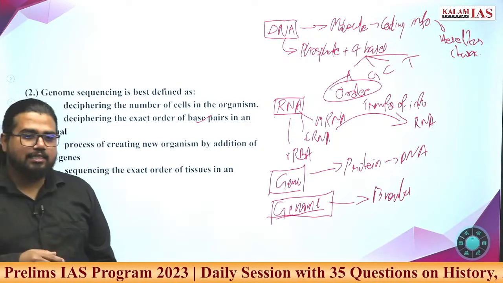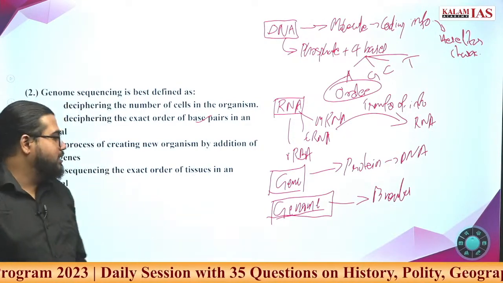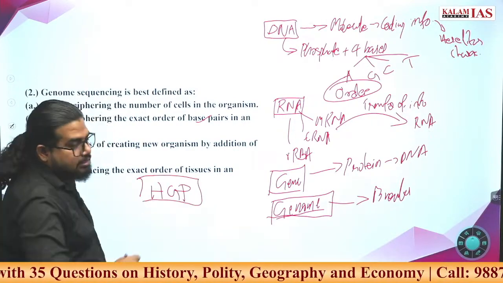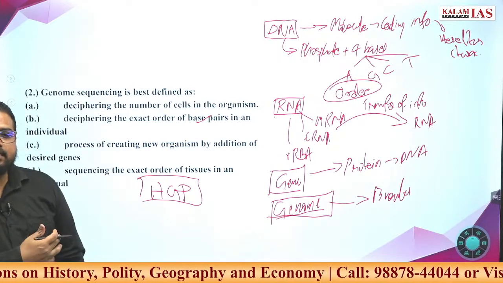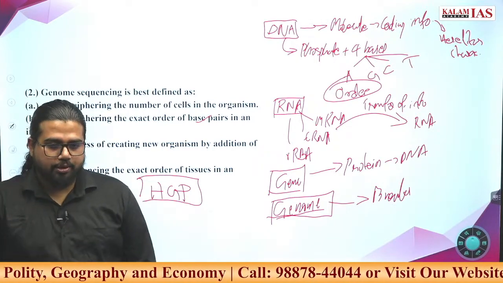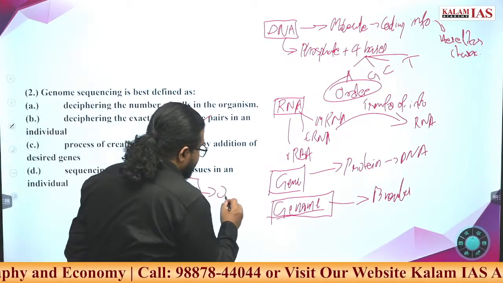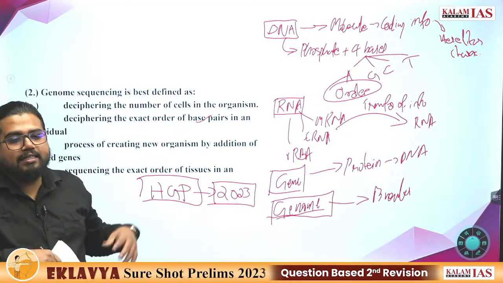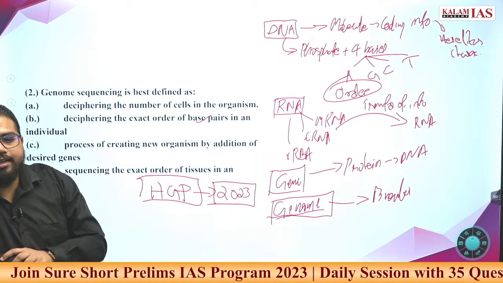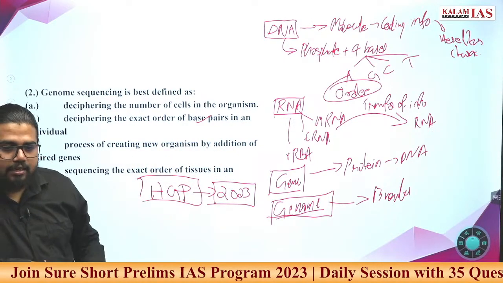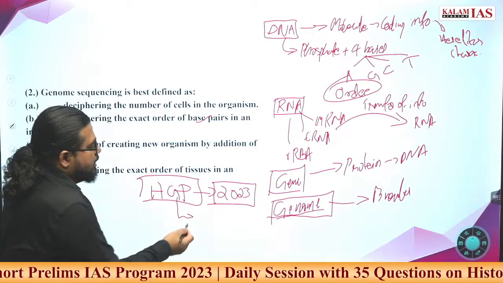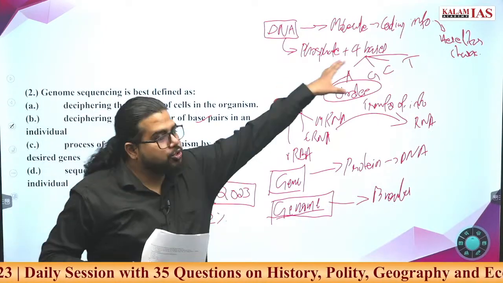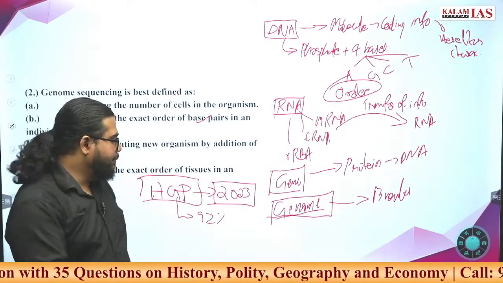We discussed this in another class. We are not going too deep into it. One is the Human Genome Project. When did it start? It was in the late 1990s. It was going on, and in 2003 the complete human genome was completed, and the complete information on the human genome was published. Even though we call it complete information, only 92% of this arrangement was decoded. 8% we left. Why?